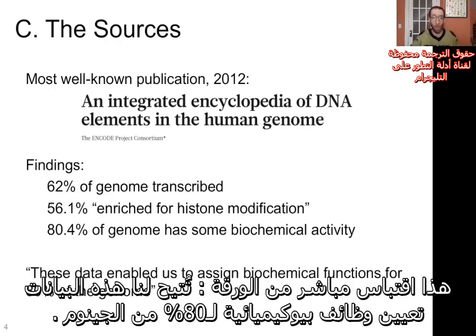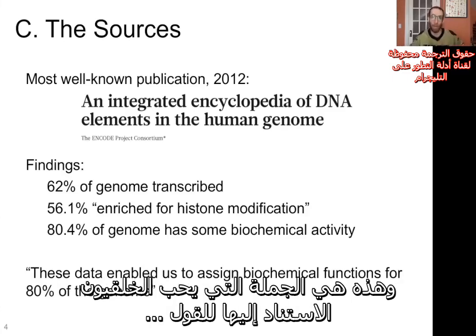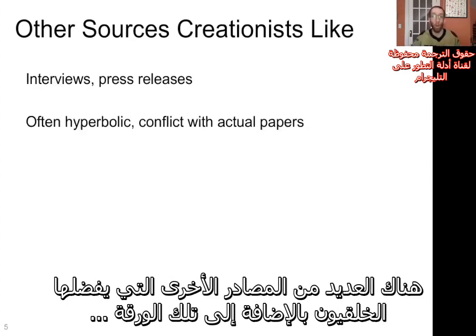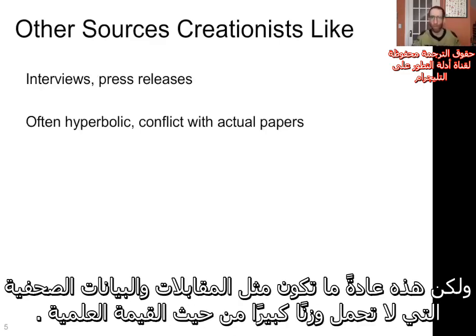This is a direct quote from the paper. "These data enable us to assign biochemical functions for 80% of the genome." And that's the line right there that creationists love to latch onto and say the human genome is mostly functional, therefore evolution is wrong. There are a bunch of other sources that creationists like in addition to that paper. But these tend to be things like interviews and press releases that don't carry much weight in terms of the scientific value.